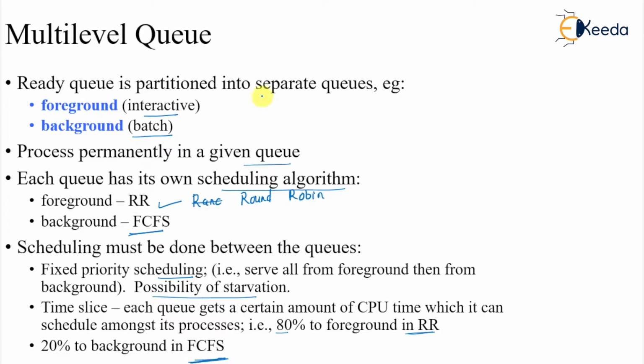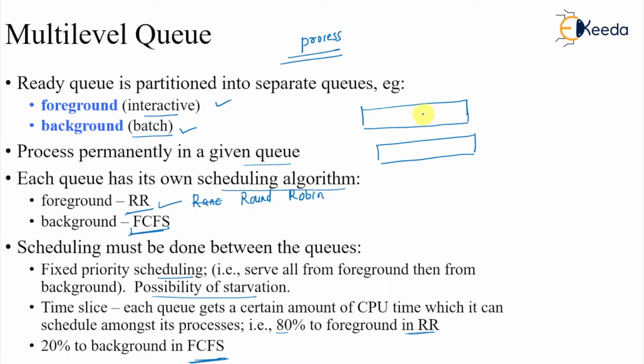So multi-level queue is partitioning the processes; it is not treating each process in the same way. According to the requirement, such as interactiveness, we can adopt a scheduling policy: for interactive processes it can be round robin, and for background processes it can be FCFS. Scheduling must be done between the different queues. Now we have multi-level queues, so one queue is for foreground and one queue is for background, and we need different scheduling algorithms.